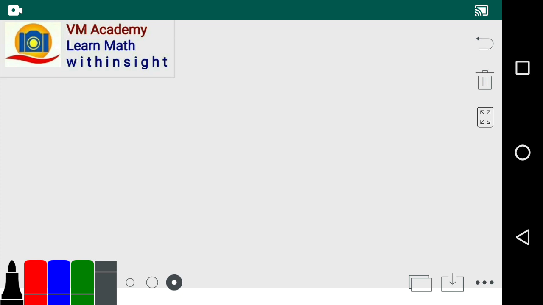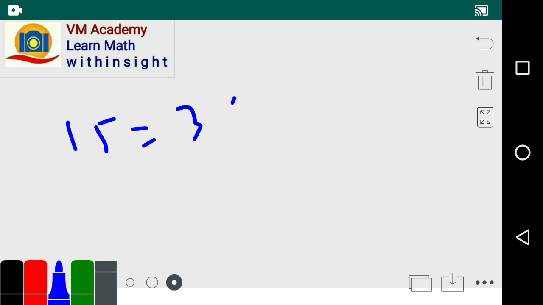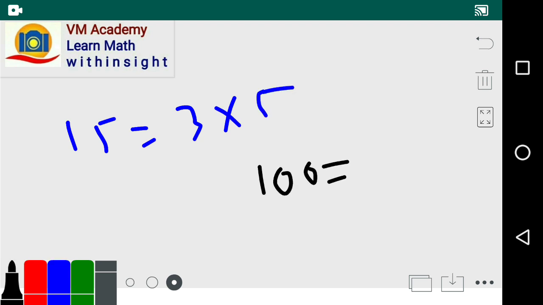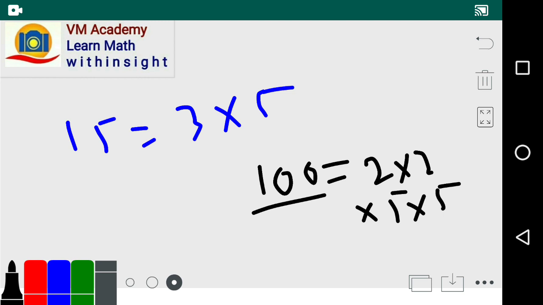So now check, 15 is 3 into 5 and 100 is nothing but, friends, 2 into 2 into 5 into 5. Now is 100 perfectly divisible by 15?